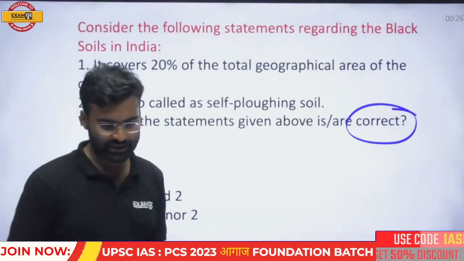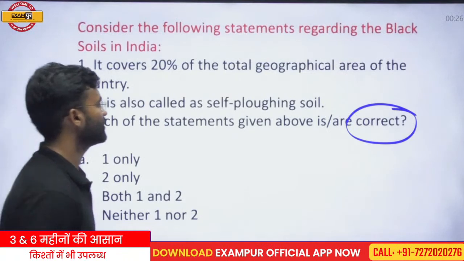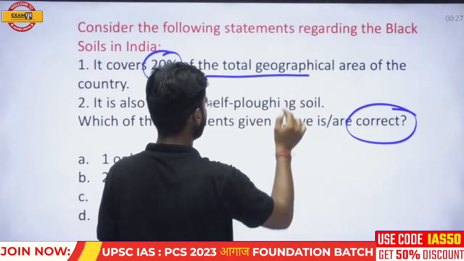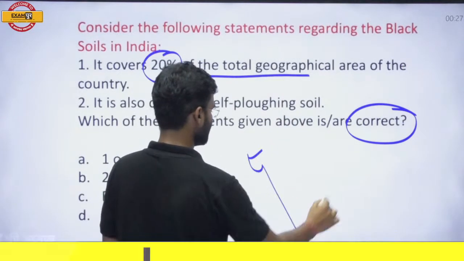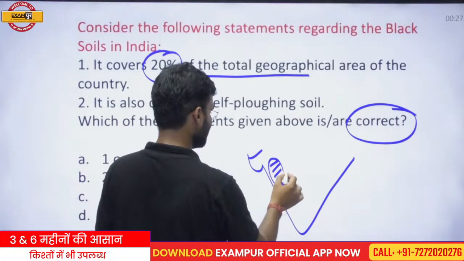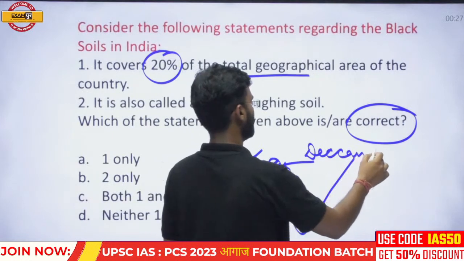I don't know about the first statement and the second is correct. Okay. First statement, you know about that. First statement, 20% of the total geographical area. You know that black soil is found in the Deccan Trap. In the Deccan Trap. Okay.